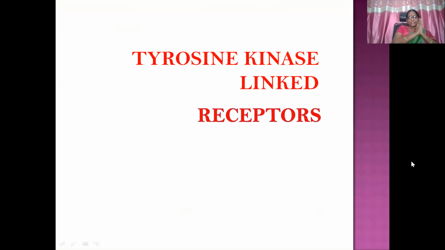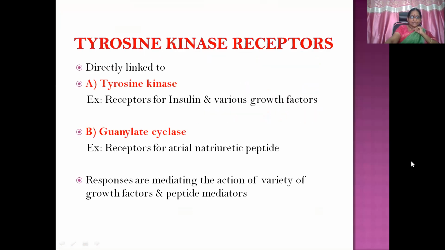So we have finished ionotropic and metabotropic receptors. Now we have only two more receptors: the third one is tyrosine kinase linked receptors and the fourth one is nuclear receptors. We'll get into tyrosine kinase linked receptors. These are either directly linked to tyrosine kinase or to guanylate cyclase. Don't get confused with the various types of receptors. You need to go through them at least minimum 3 times, studying back and forth. Otherwise you can't understand the receptor topic, and if you can't understand the basic mechanisms of receptor mediated actions, you can't understand the other systemic pharmacology.